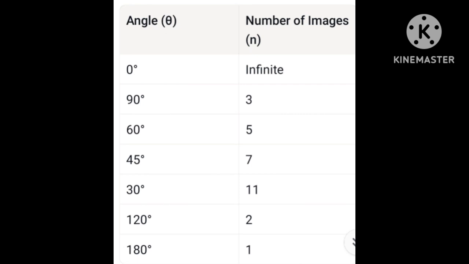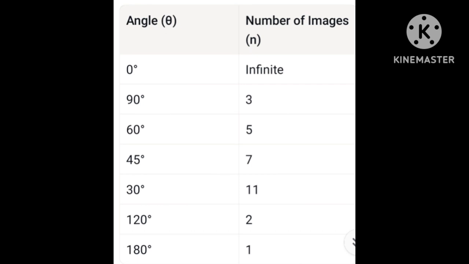If the angle between the two plane mirrors is 45 degrees, 360 by 45 is 8, since 45 times 8 is 360. 8 is an even number, so we subtract 1, giving 7 images. If the angle is 30 degrees, 360 by 30 is 12. 12 is an even number, so subtract 1, and 11 images are formed.